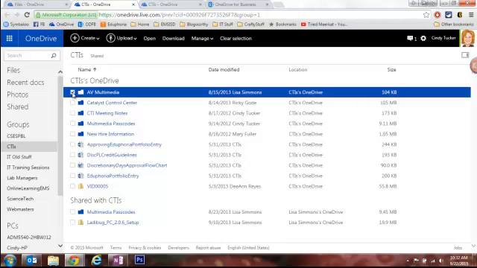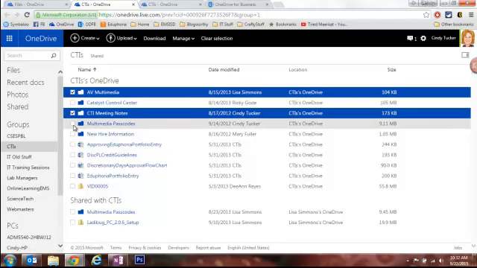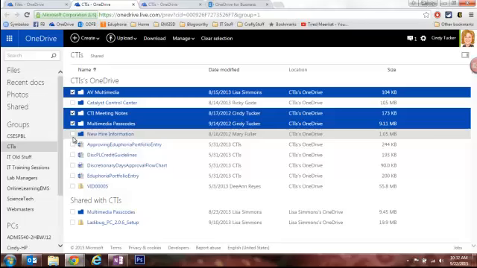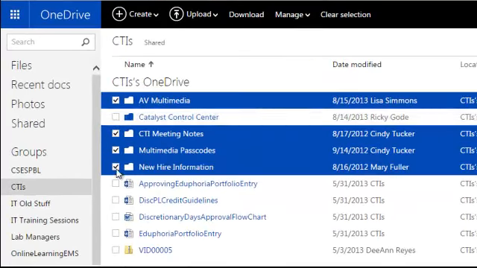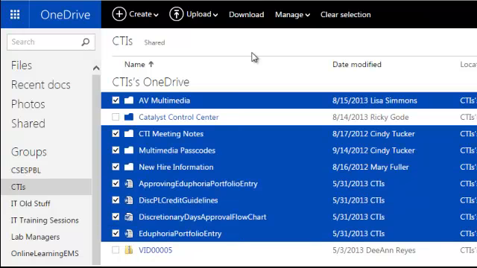So I can take a look. I know I need this folder, the AV multimedia folder. I don't need Catalyst Control. I would like to keep the CTI meeting notes. So I'm just going through and I'm selecting the ones that I want to keep. What you'll notice, as soon as I've selected any folders, my tools at the top change. And I'm looking for the opportunity to download all of this information into one zipped file so then I can deal with it later.